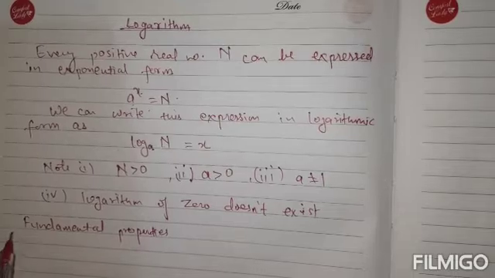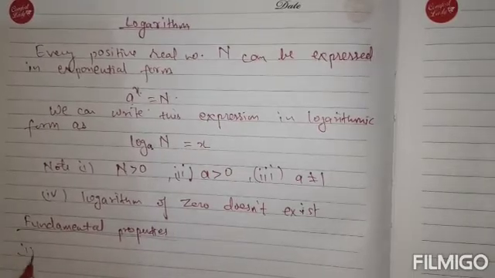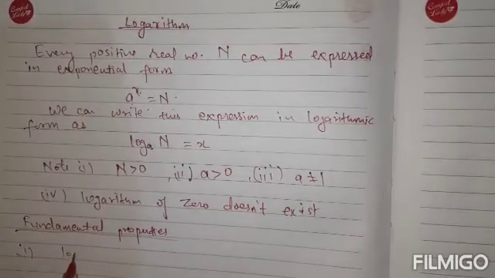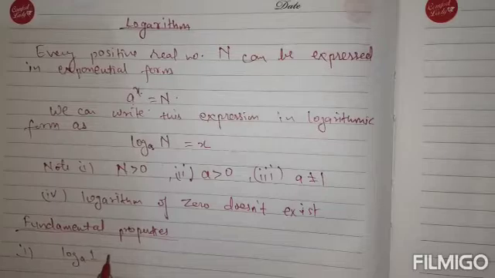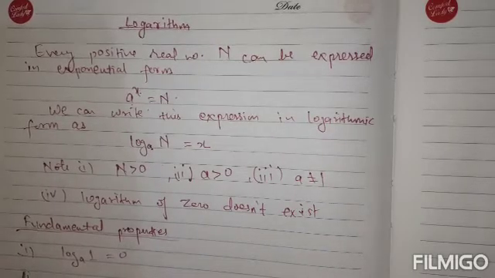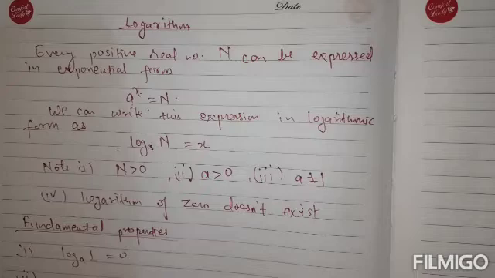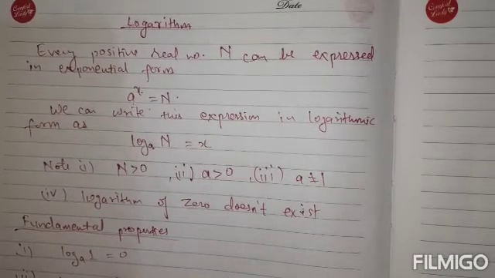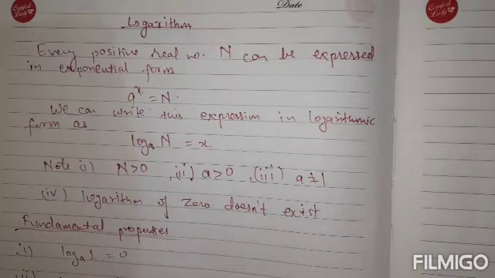Some basic key concepts are, the first thing is log of 1 to any base is always 0. Then log of n to the base n is equal to 1. Means if base and the argument are both the same, then the log is always 1.